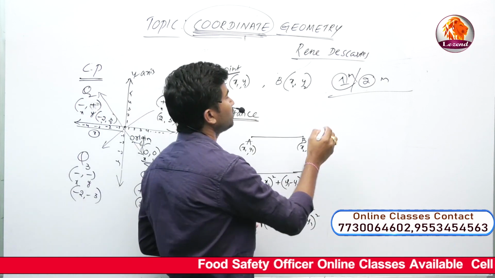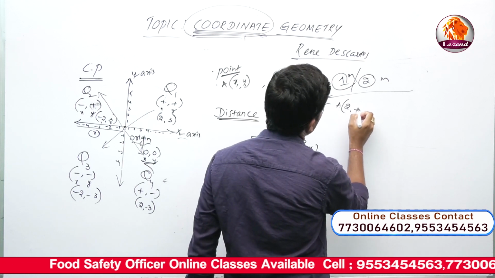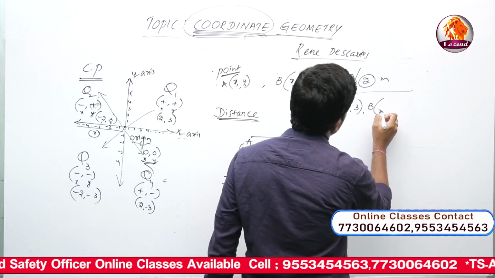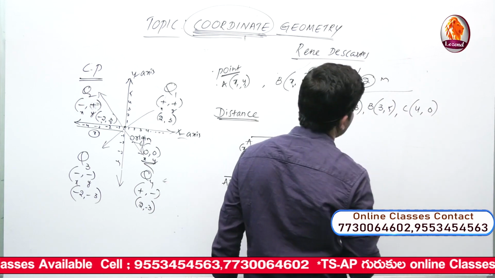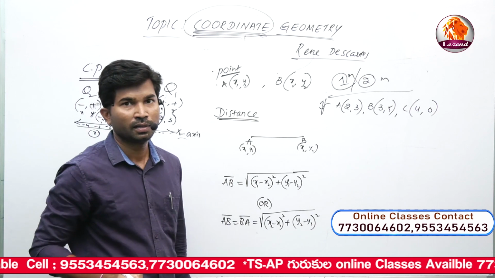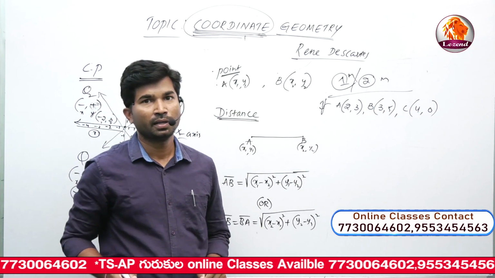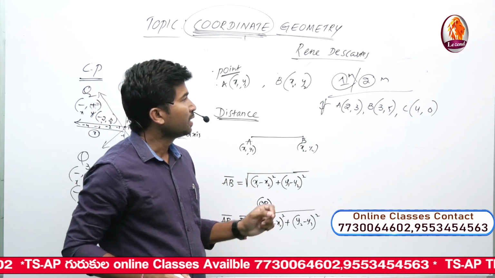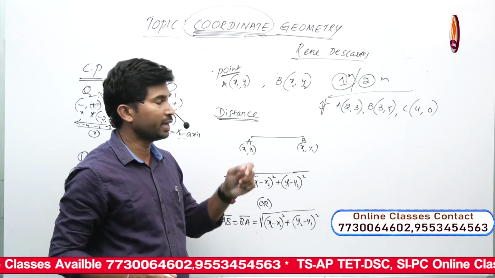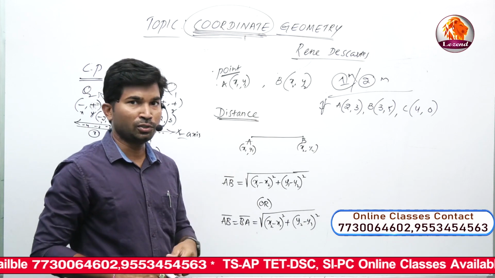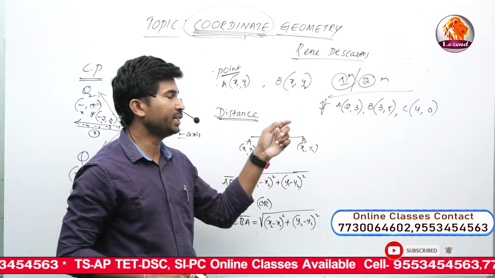For example, point A 2 comma 3, point B 3 comma 5, point C 4 comma 0. If A, B, C are the given points, do these 3 points form an equilateral triangle, scalene triangle or isosceles triangle? Can you prove it? Comment on it also.